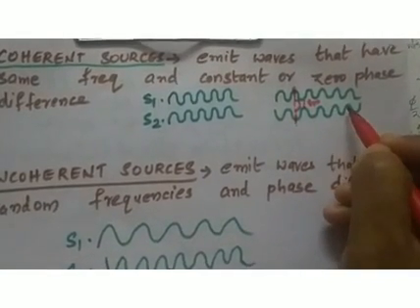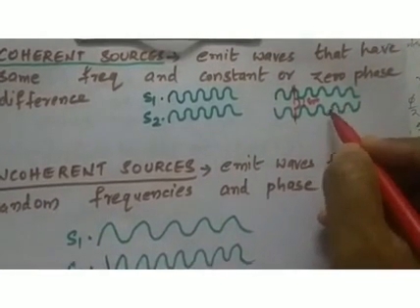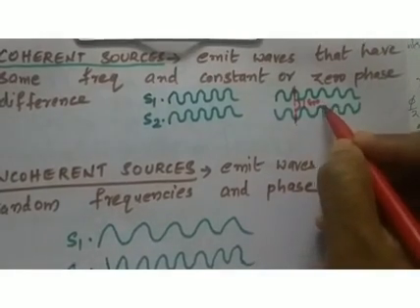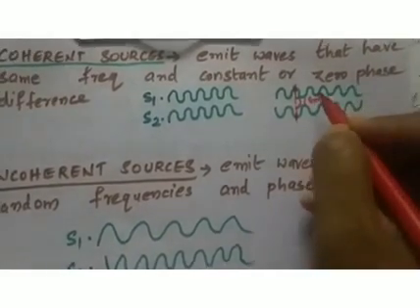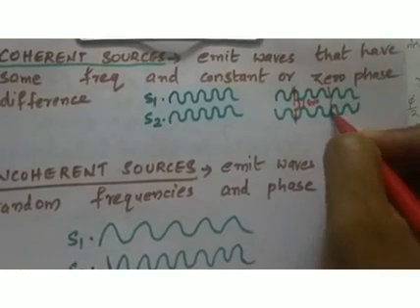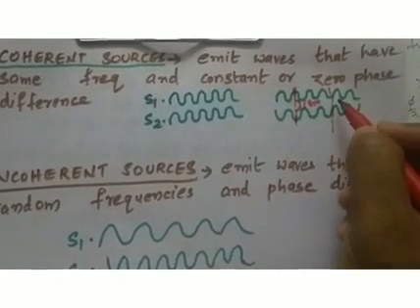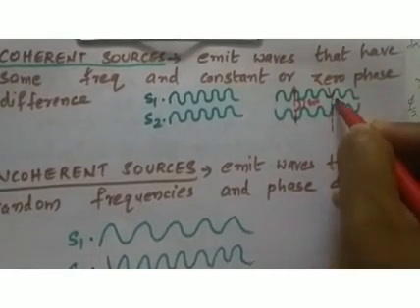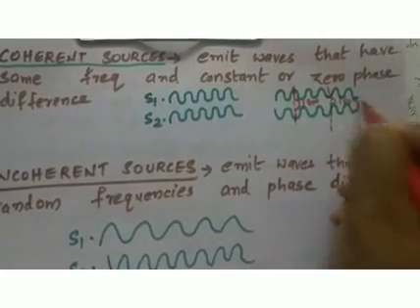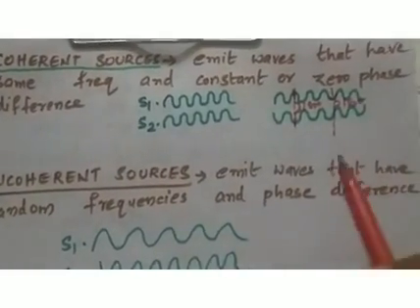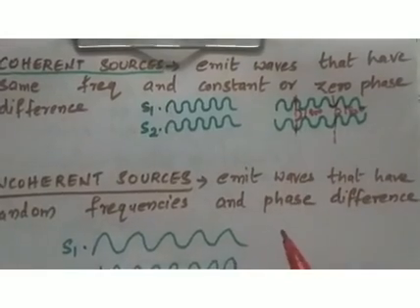Okay, and again if you consider this point here, what is the angle between them? Here it is minimum, here it is maximum, the angle between them is 180 degrees. So at any point, the phase difference between these two waves will be 180 degrees.